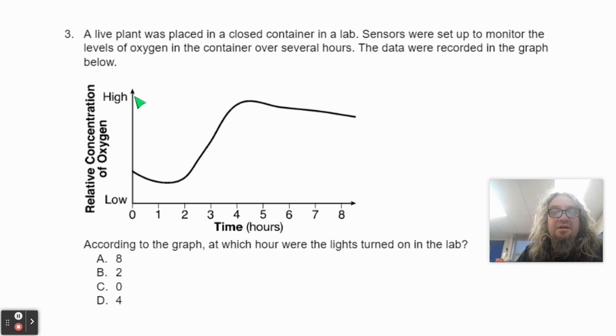Now we're on to number three. Oh, look at a graph. A live plant was placed in a closed container in the lab. Sensors were set up to monitor the levels of oxygen in the container over several hours. The data are recorded in the graph below. See the graph? According to the graph, at which hour were the lights turned on? Is it A, hour 8, B, hour 2, C, hour 0, or D, hour 4?